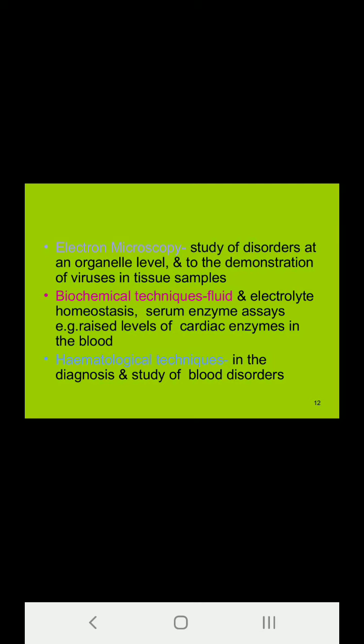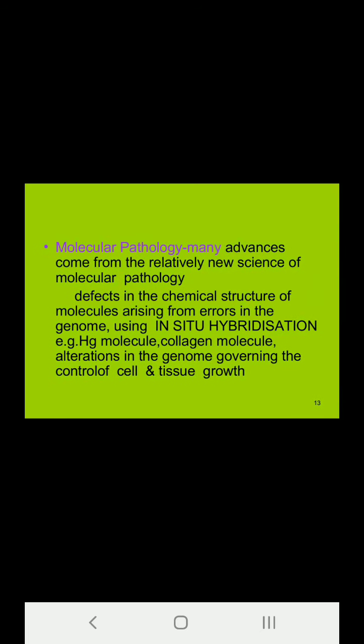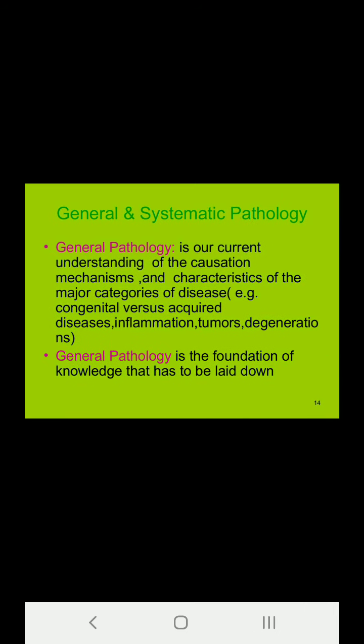You have the biochemical techniques, the fluid and electrolyte homeostasis, the serum enzyme assays, and you have the different hematological techniques for the diagnosis and study of blood disorders. In molecular pathology, many advances have come from the relatively new science of molecular pathology. It helps us to study the defects in the chemical structure of the molecules arising from errors in the genome using in situ hybridization. For example, the Hb molecule, the collagen molecule, and the different alterations in the genome.